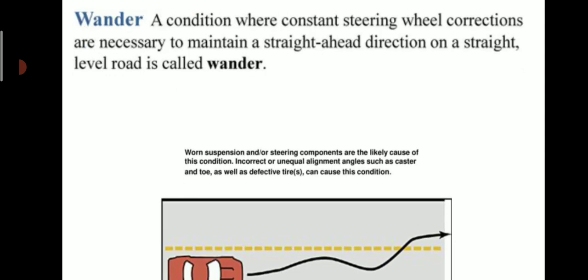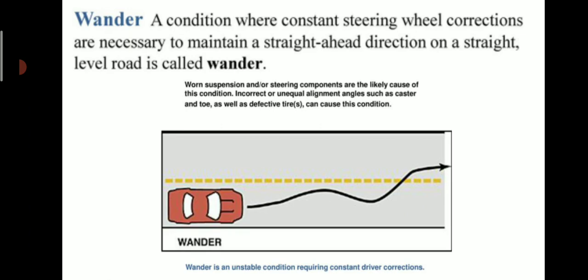Wander, a condition where constant steering wheel corrections are necessary to maintain straight ahead direction on a straight level road, is called a wander. So wander is an unstable condition requiring constant driver corrections.